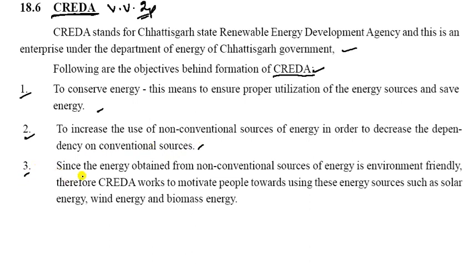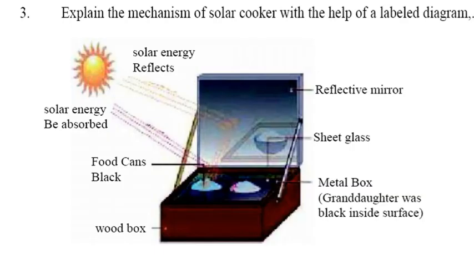Third, since the energy obtained from non-conventional sources is environmentally friendly, CREDA was formed to motivate people towards using these energy sources such as solar energy, wind energy and biomass energy. So these are the aims of CREDA.